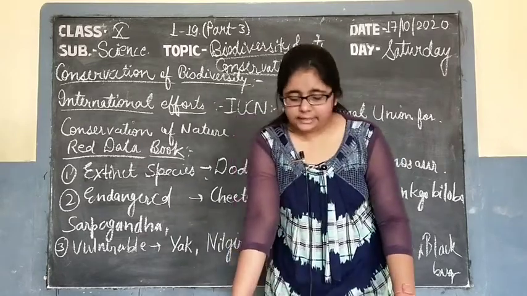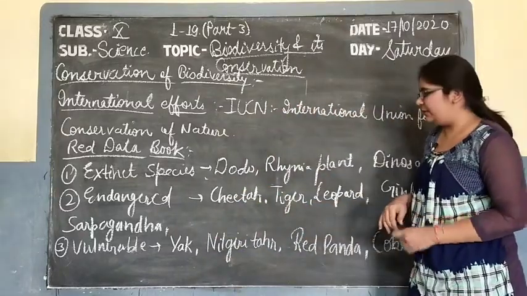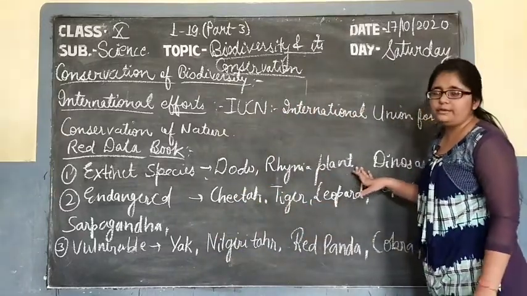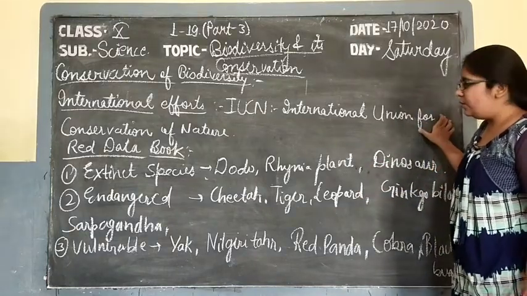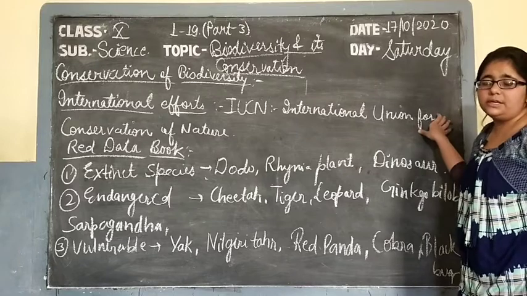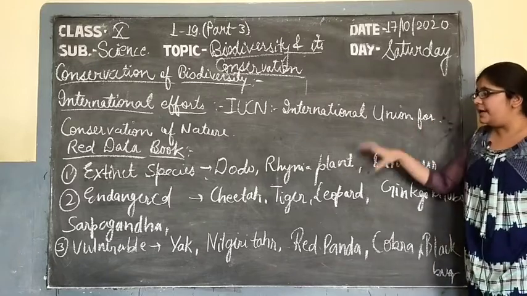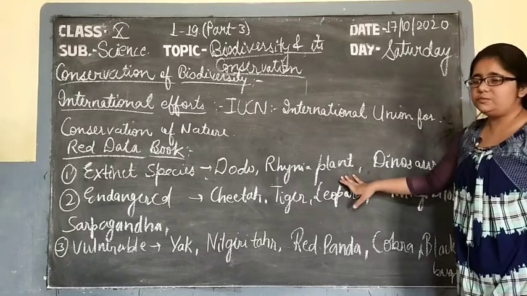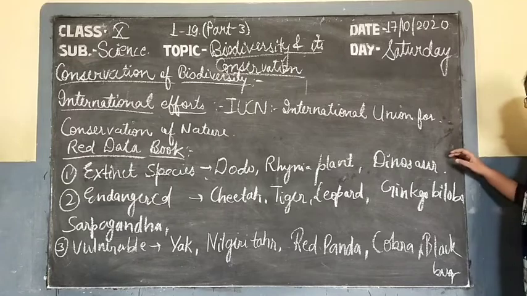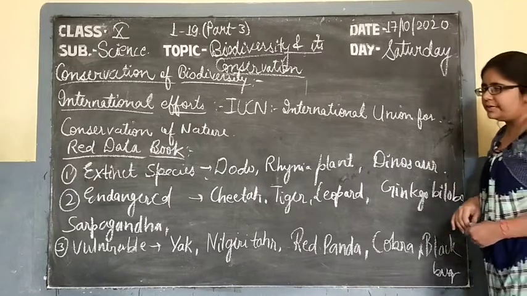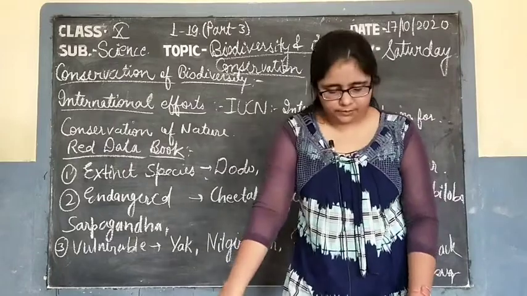First of all, the extinct species, the species which are not found anywhere in the world. Examples are the dodo. I have taught you that the dodo was present in Mauritius but only survived for 23 years, and due to human activities it was overexploited. Like that, in the past the Rhynia plant was present, which is not present anywhere in the world now. Like that, dinosaurs are also extinct species. So these are the species which have disappeared completely from the earth.